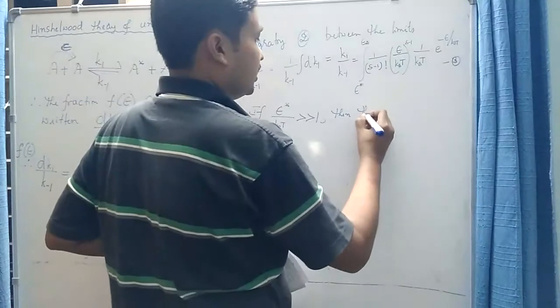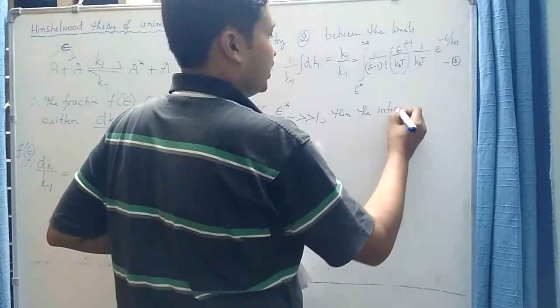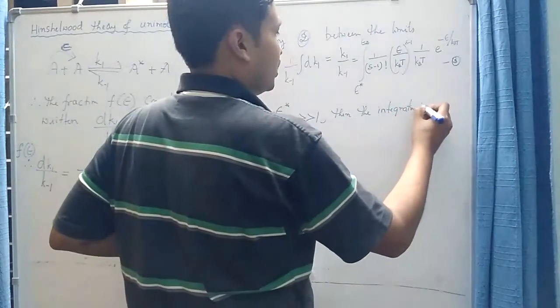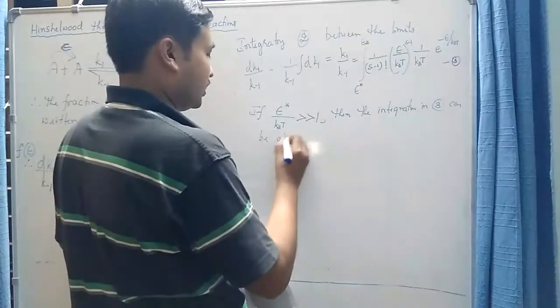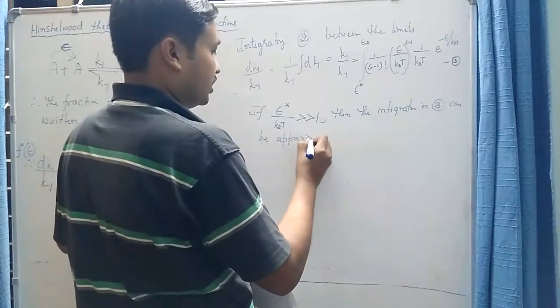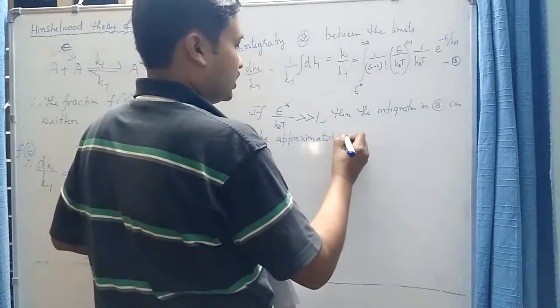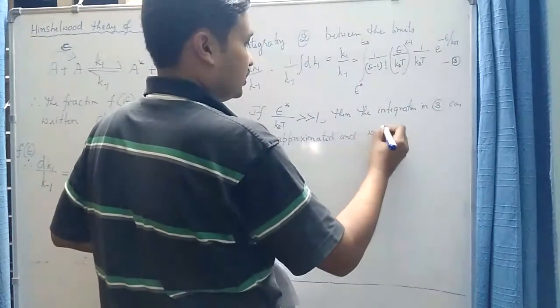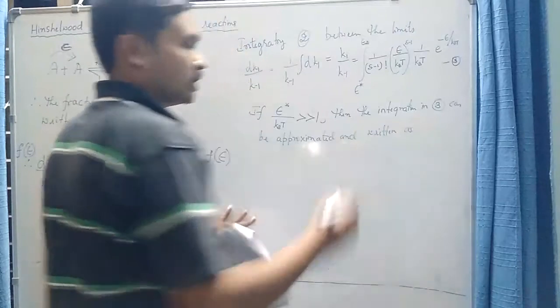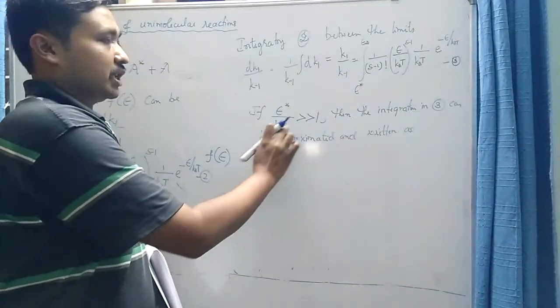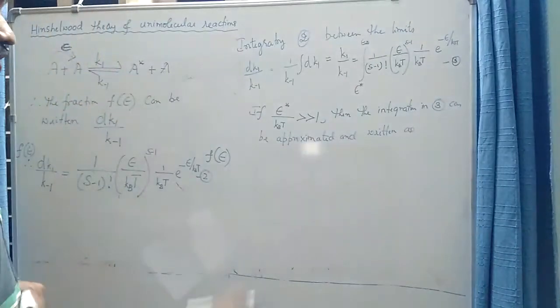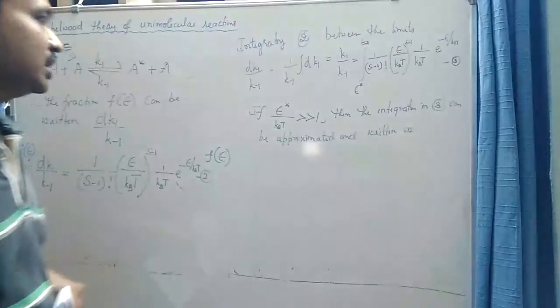Then the integration in equation 3 can be approximated. We are making this approximation by assuming that epsilon star by kb into t is much greater than 1, which is generally true in most circumstances.